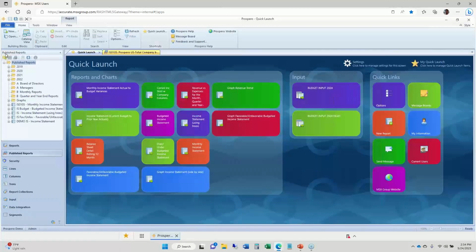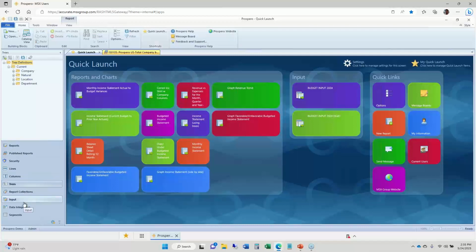I'm not going to run through all these, but I've got buttons for the different areas inside Prospero. Our published reports, they all are displayed at the top of that panel. All of our report definitions, they're all displayed at the top of that panel. Same thing for every line set we use for our report and our input screen definitions, column sets, trees, organizing all of our companies and segments inside Prospero, and everything else you would need to manage Prospero. I just usually hide this on the left-hand side just to give myself more workspace on the right-hand side here.